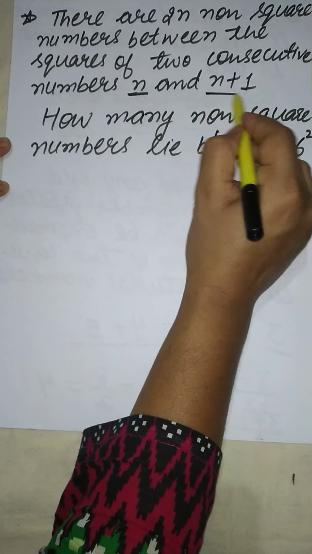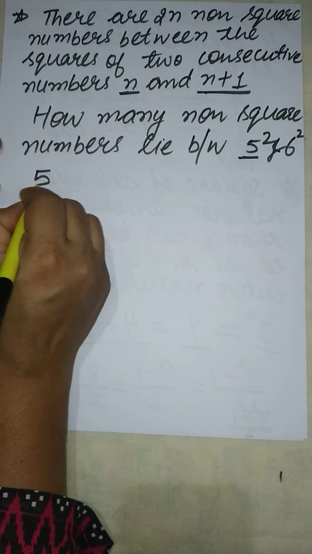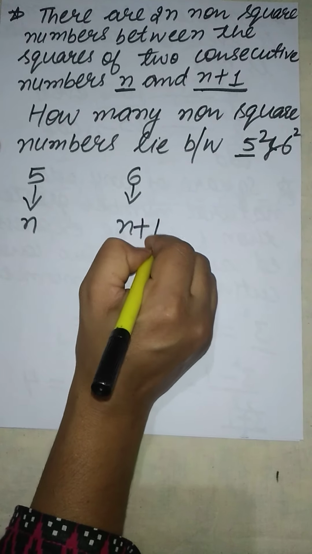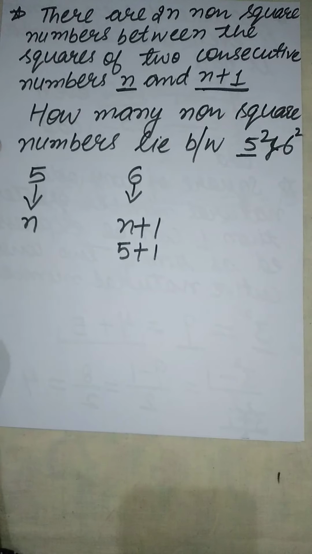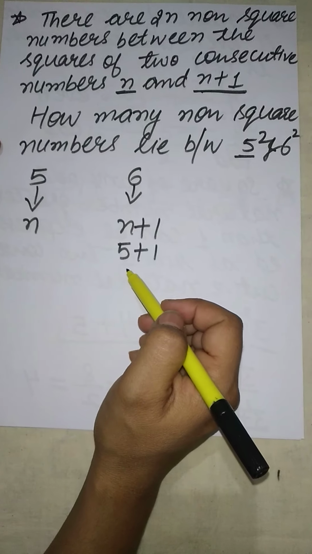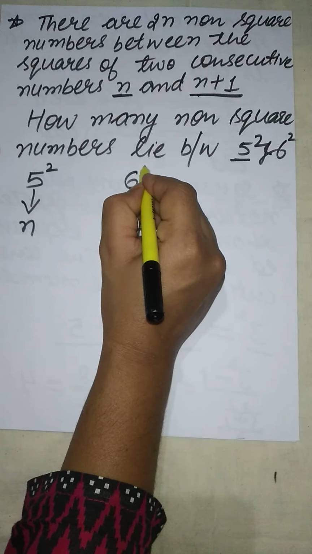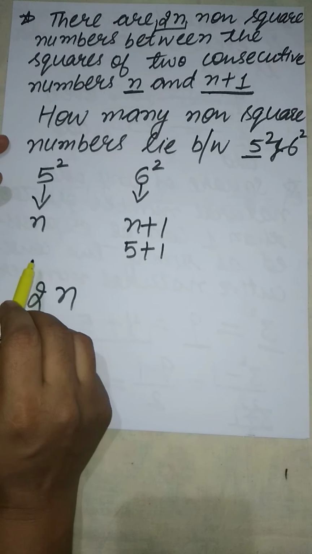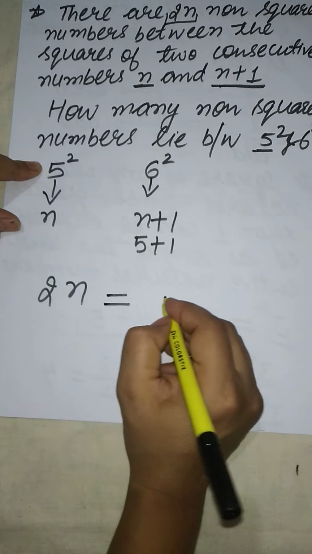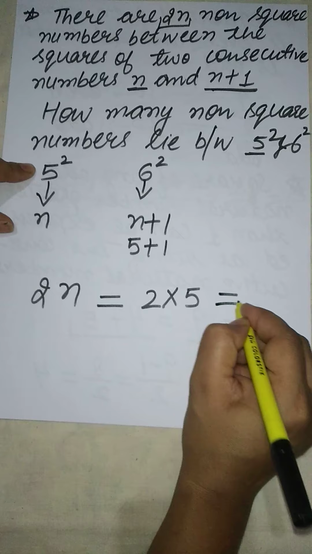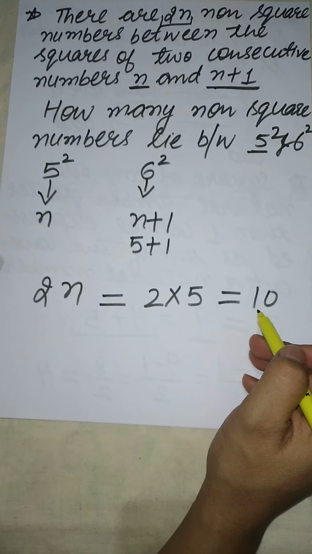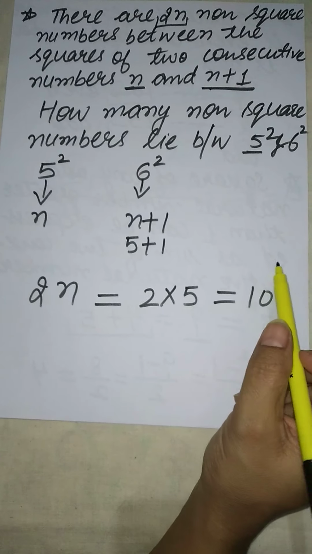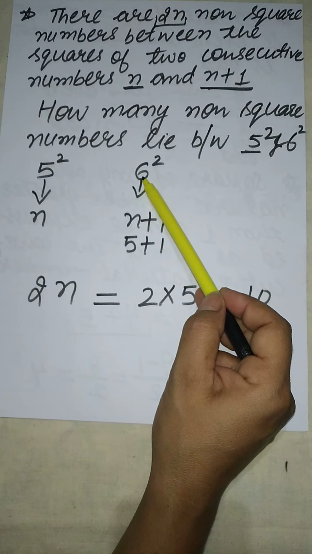Here n and n plus 1. 5 is termed as n and 6 can be termed as n plus 1, that is 5 plus 1. How will we find the non-square numbers between the squares of 5 and 6? It can be termed as 2n. Here n is 5, so simply we can multiply 2 by 5, that is 10. It means there are 10 numbers lying between 25 and 36, that is the square of 5 and the square of 6.